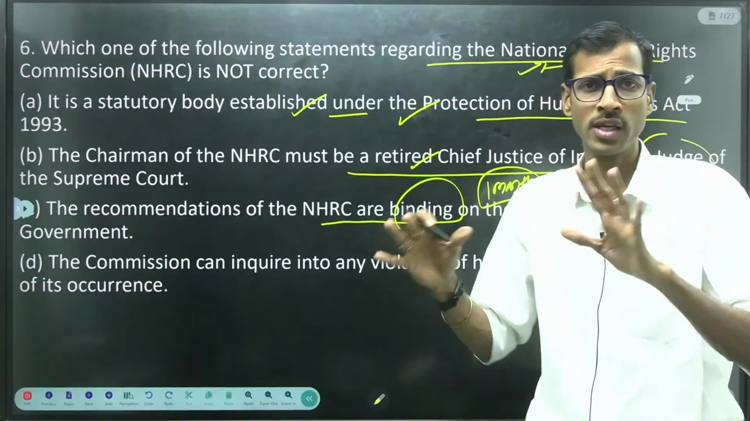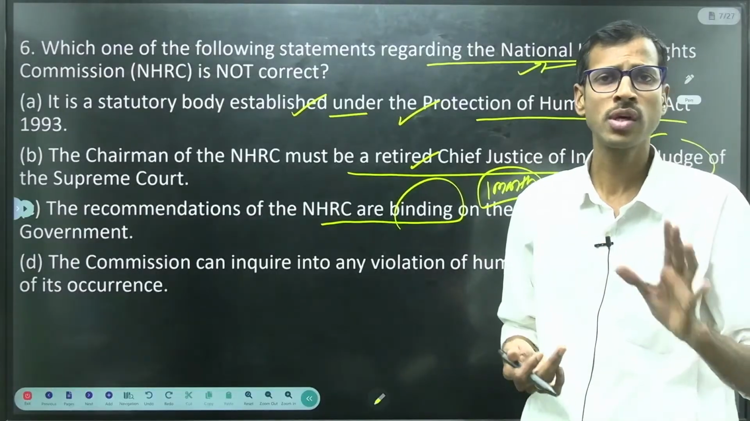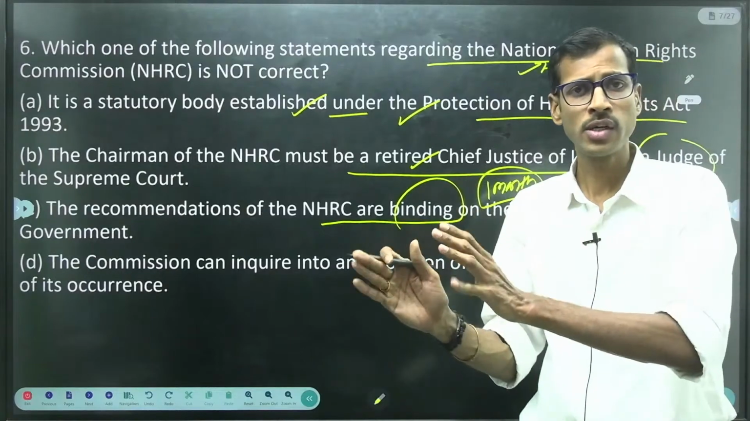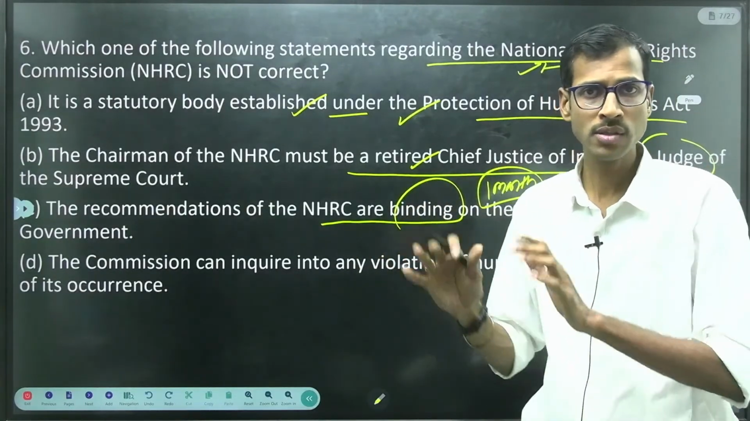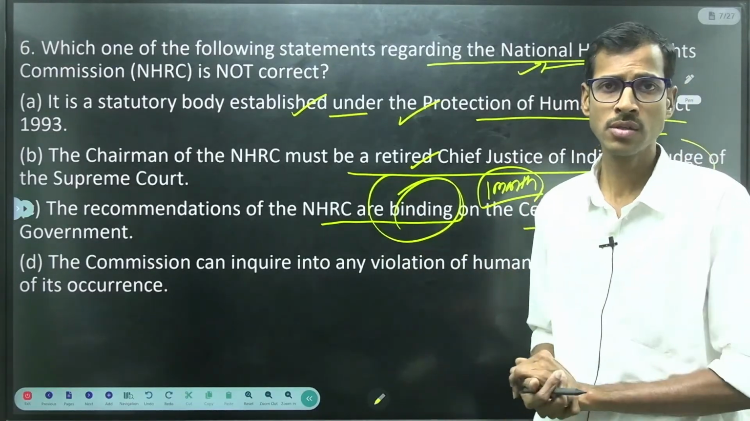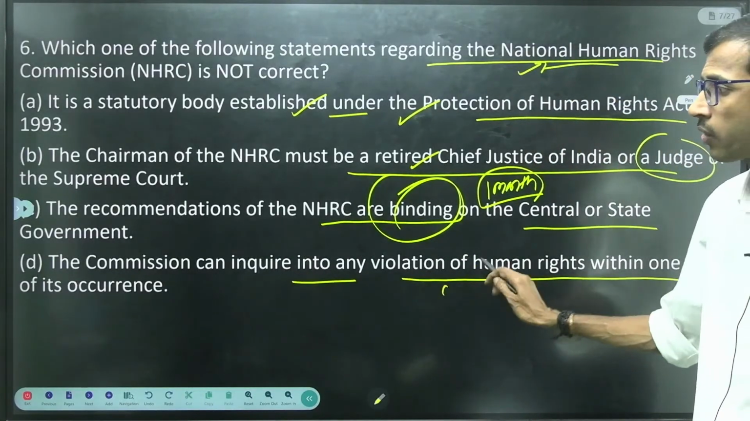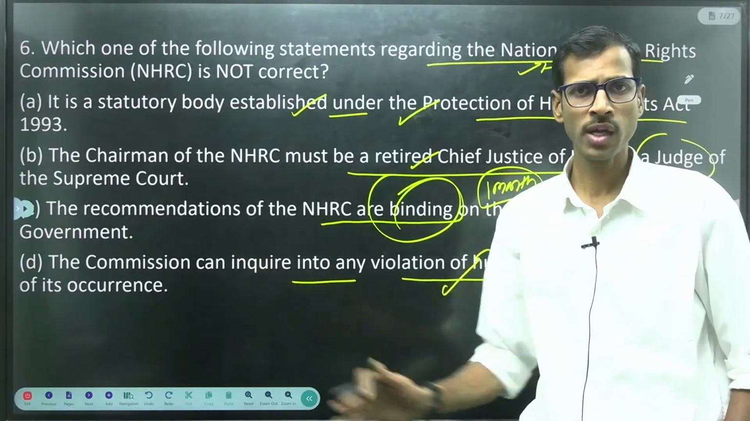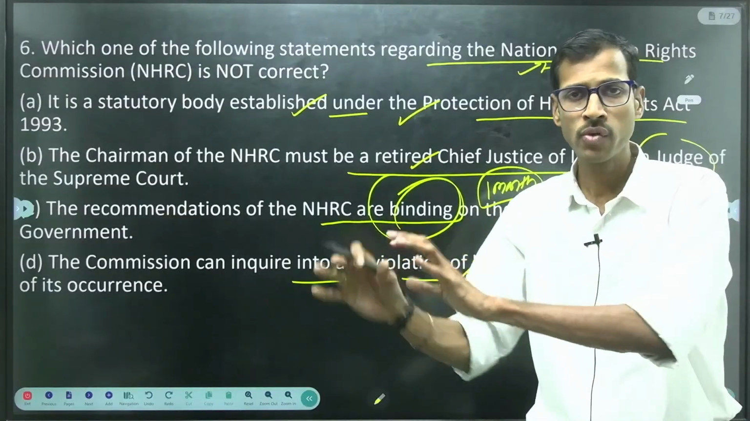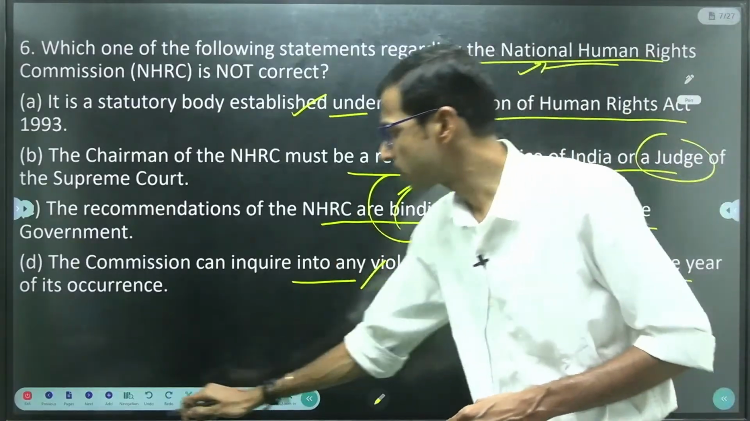So we have already started the procedure to enact on these particular human rights related issues, so we are following up something. Central government or state government have to inform these bodies. That is the main information, that it is not binding, just recommendations, just suggestions, right? The commission can inquire into any violation of human rights within 1 year of its occurrence. So they have 1 year of time. In this 1 year they can investigate and inquire into everything related to that particular case, right? So only C is not correct.